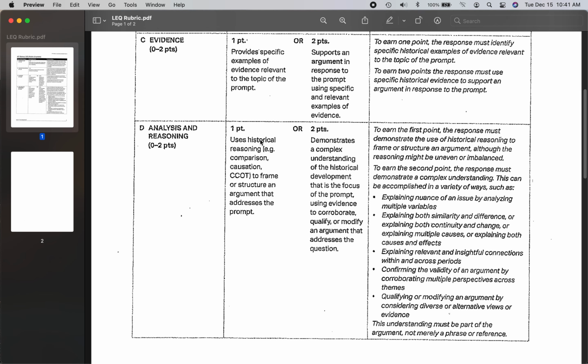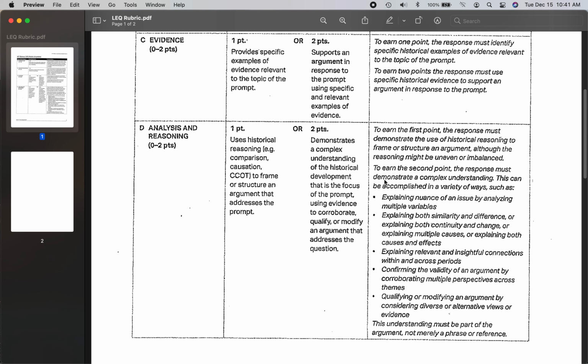You get 1 point for using historical reasoning, comparison, causation, or change and continuity over time, to frame or structure an argument that addresses the prompt. So the point here, ladies and gentlemen, is that you are using that skill and talking about that skill. That is a key component of your essay. You are making that an integral portion of your analysis and reasoning, whether it's comparison, causation, or continuity over change.